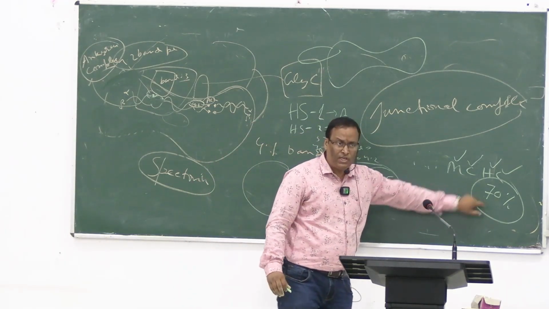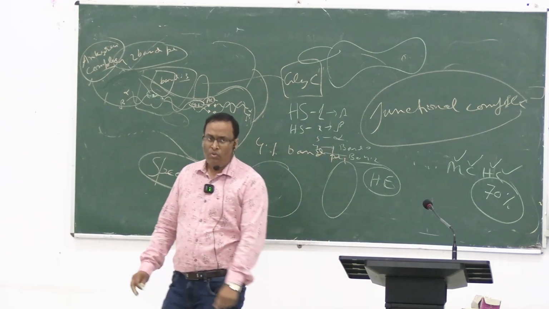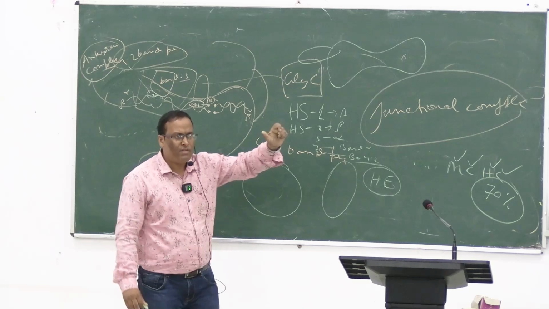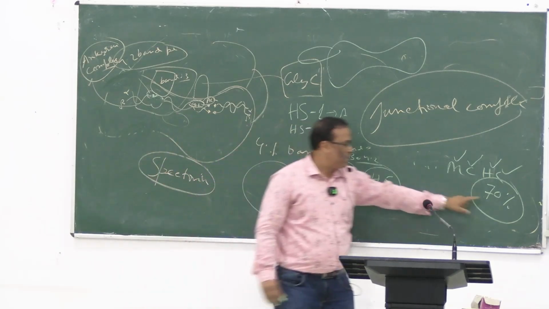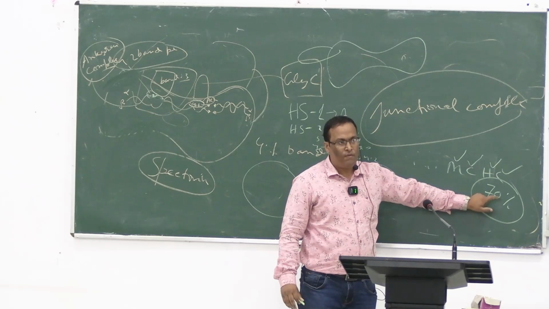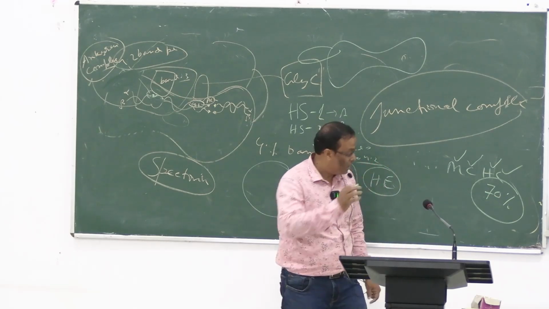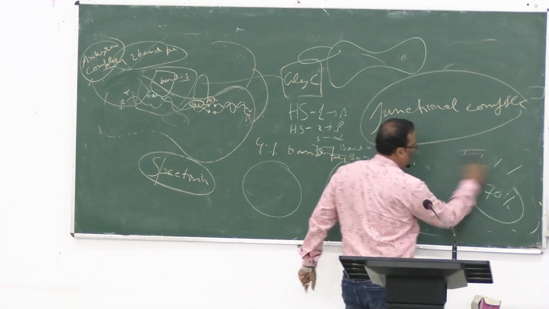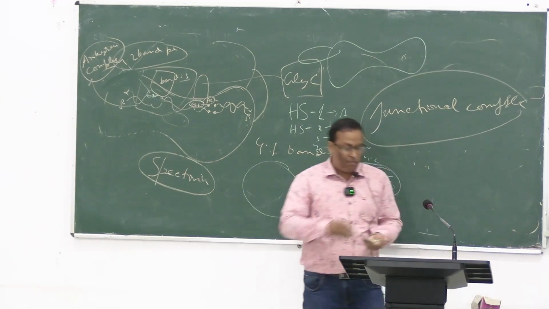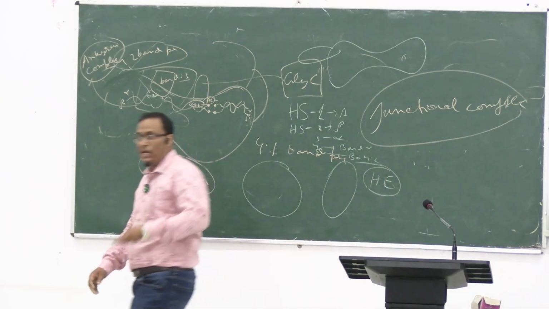So MCHC normally is 33%. We are getting only, others are there, hemoglobin is less, RBC count is a little bit less, but MCHC is the diagnosis, the criteria for your hereditary spherocytosis. Remember that for your whole life. Otherwise, you will miss the diagnosis. You will miss the diagnosis after the pediatrics specializations.